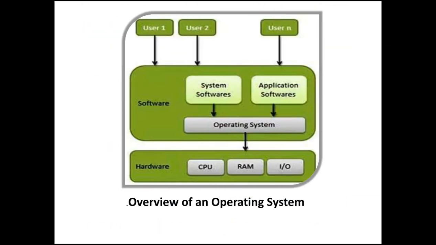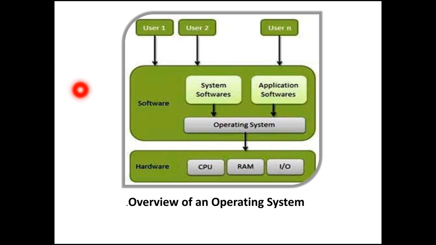This is the overview of an operating system. First of all, user 1, user 2 and user n. Here we can assign more than one user to one operating system, that is, one computer. We can separate this as software and hardware. These are the software components and these are the hardware components.